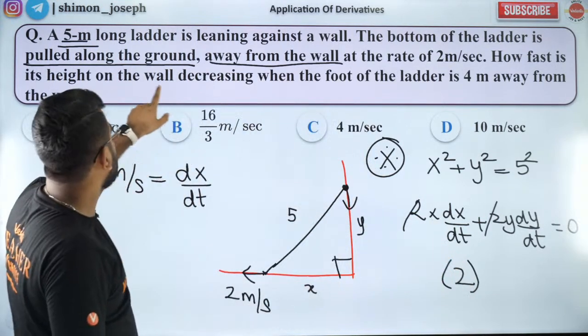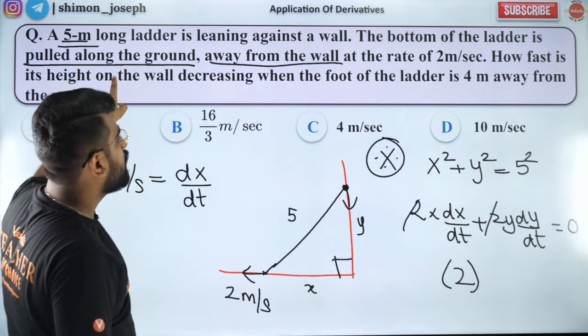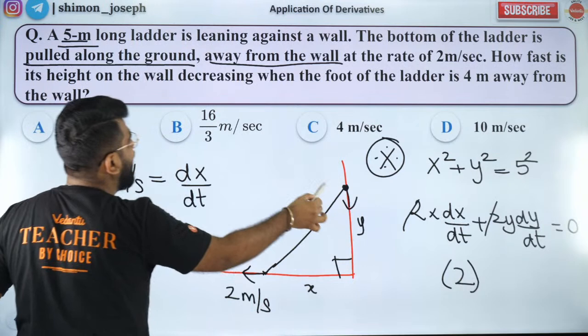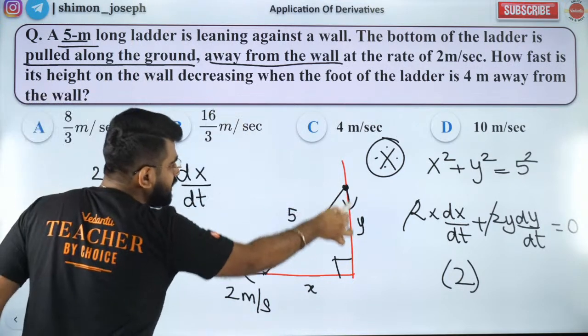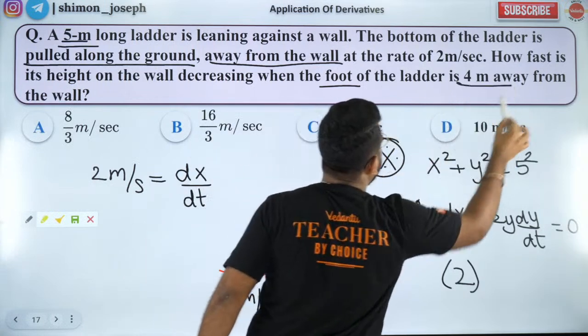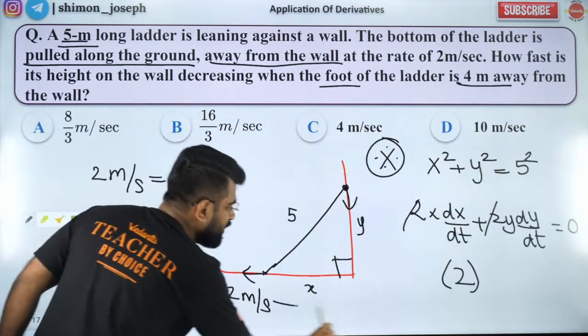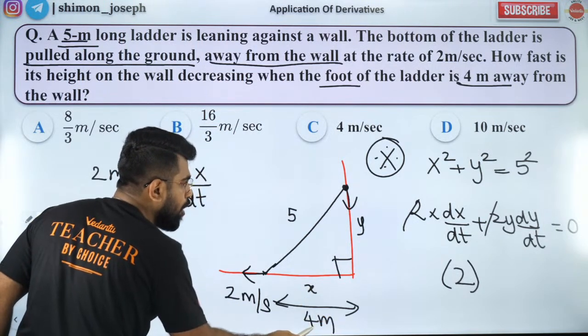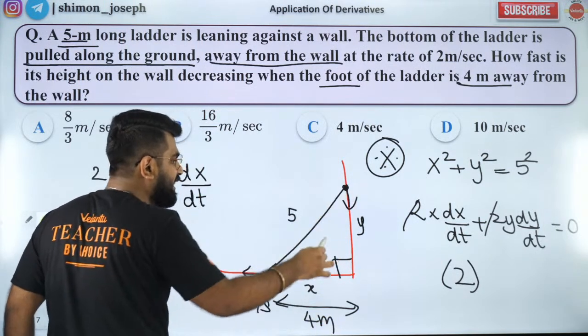And what is x? They're asking, find the speed with which this is falling. They wanted to find the speed with which this is falling when the foot of the ladder is 4 meters from the wall. When the foot is 4 meters from the wall, that means when x is 4, what is dy by dt?